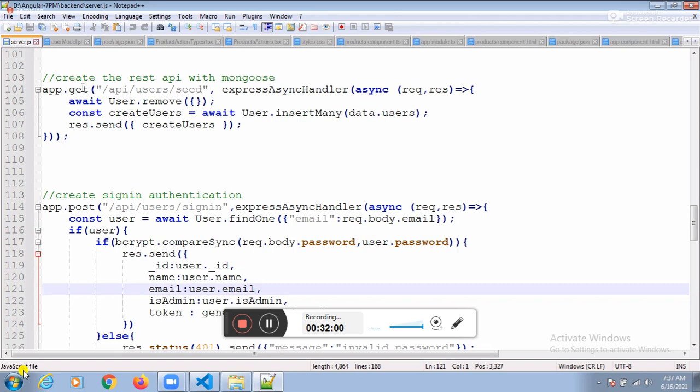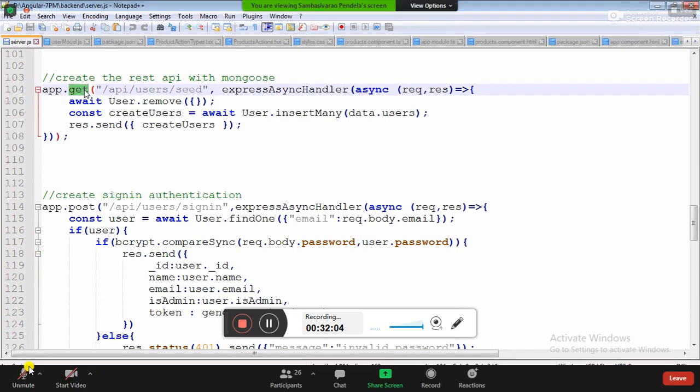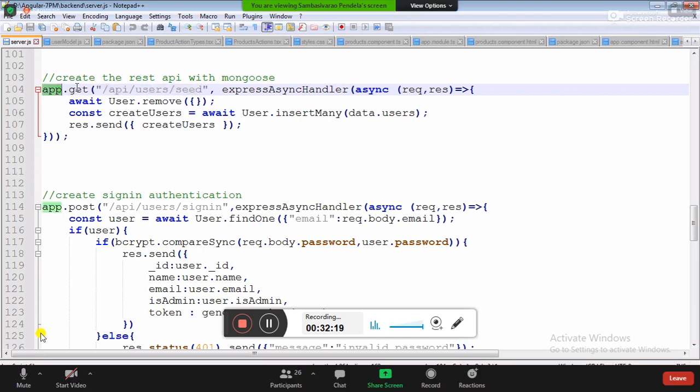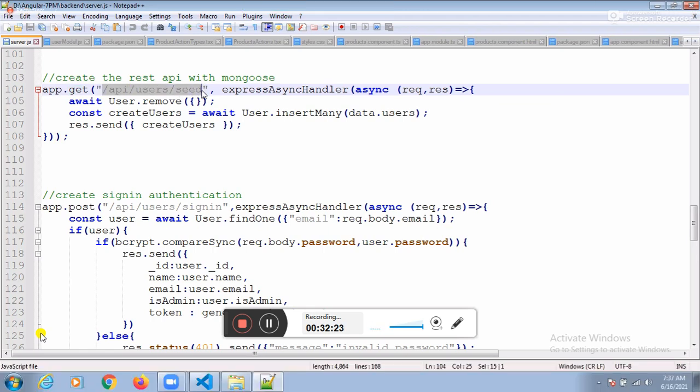Do you want to create the GET request? App.get. What is the argument one? URL pattern. Guys, what is our final target now? To create the GET request or not? Yes, sir. We need to create the GET request. See this one again. App.get. What is the argument one? URL pattern. And one more point.